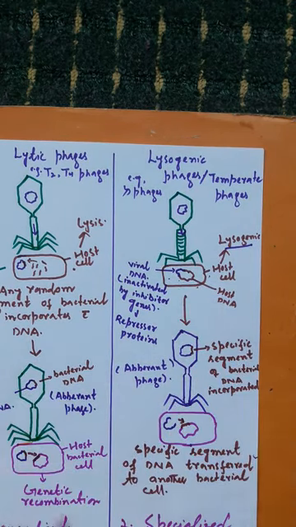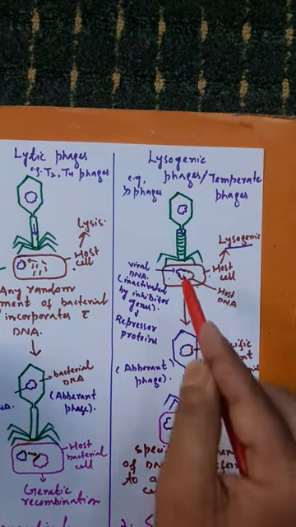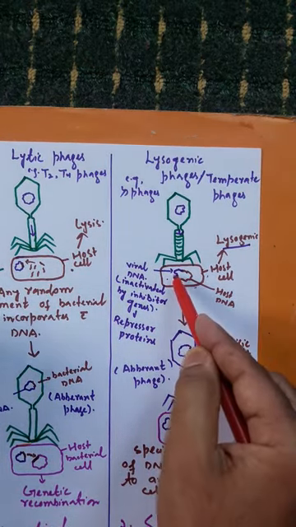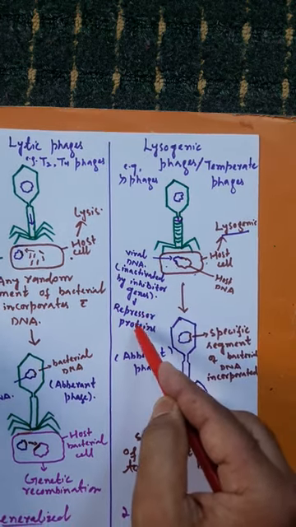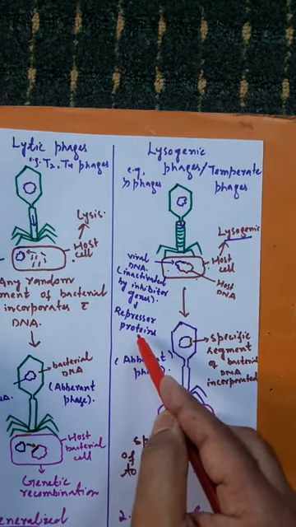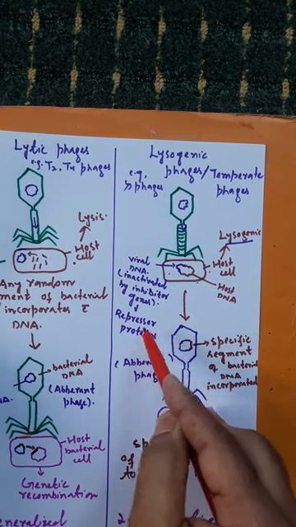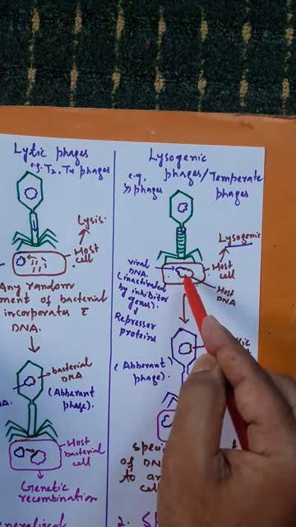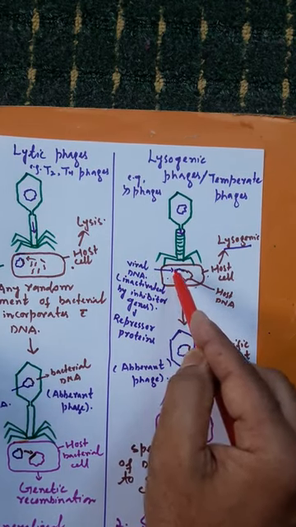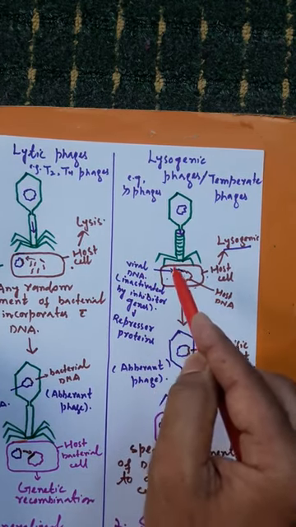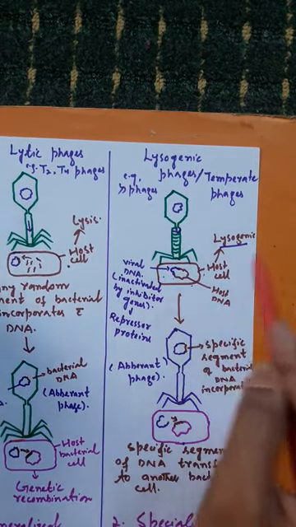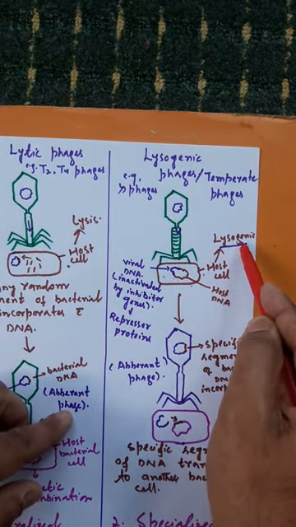in inactivated form. Basically, in the viral DNA there are some genes called inhibitor genes. Those inhibitor genes code for proteins called repressor proteins, and these repressor proteins keep this viral DNA in inactivated form, and this viral DNA is termed here as prophage. So this bacterial cell is said to be lysogenic.